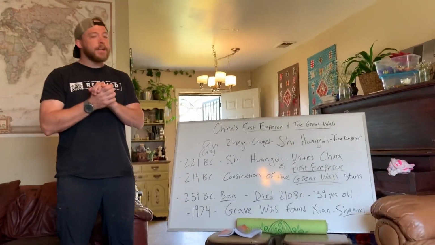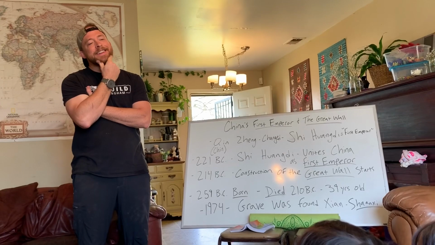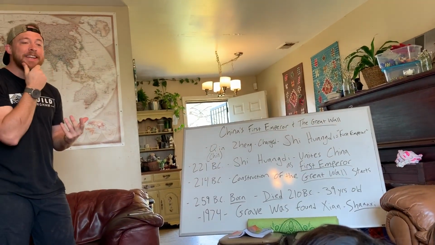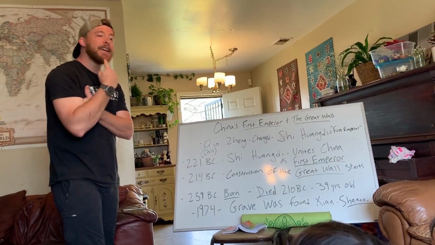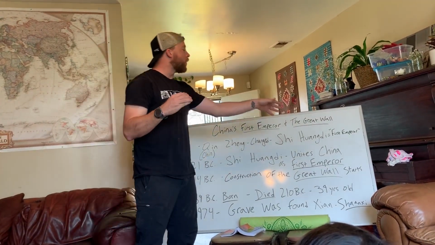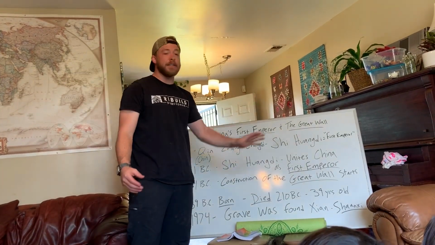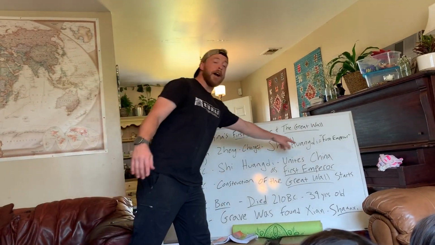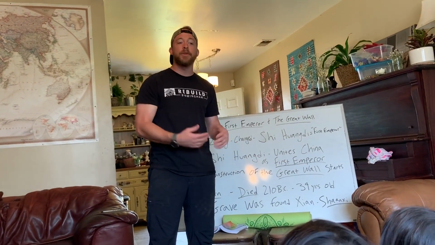Now, who was China's first emperor? Qin Huangdi. Oh, Qin Huangdi. So his name was Qin. But he actually changed his name to Shi Huangdi. So his name was Qin Jin, but he changed it to Shi Huangdi whenever he became emperor in 221 BC. Shi Huangdi means first emperor. So it's not really a name, it's really his title.